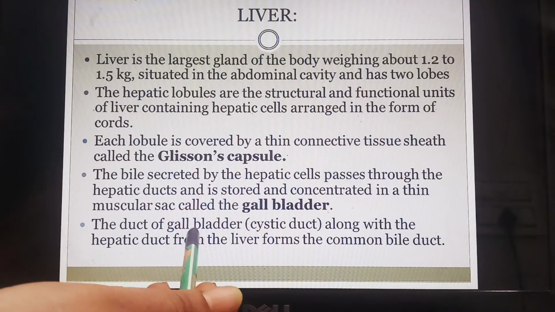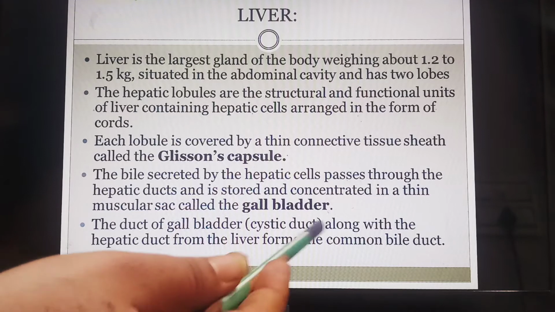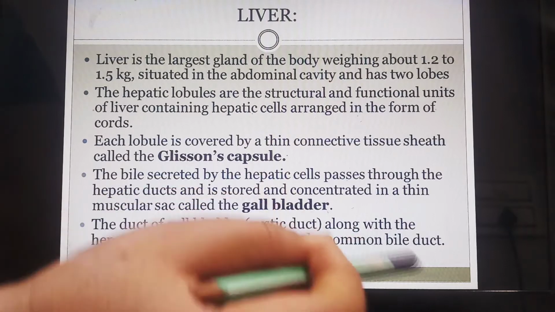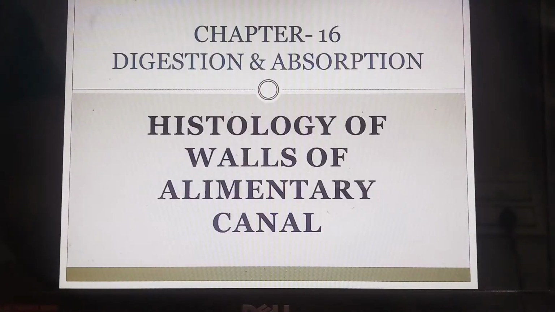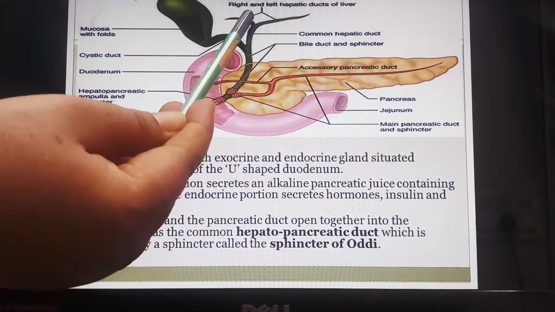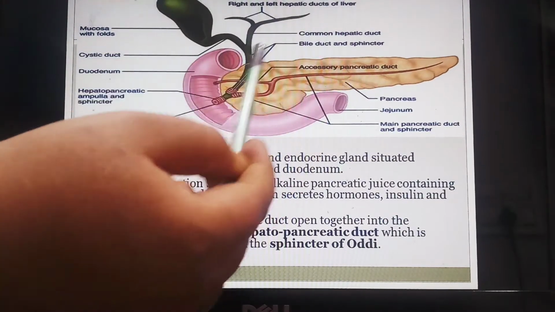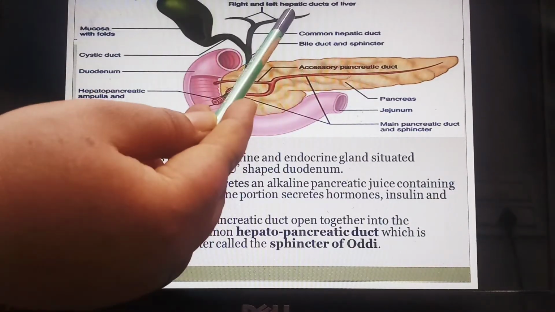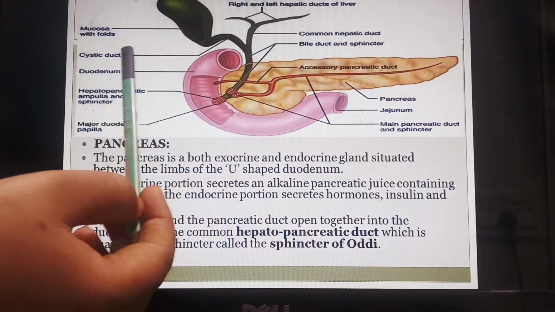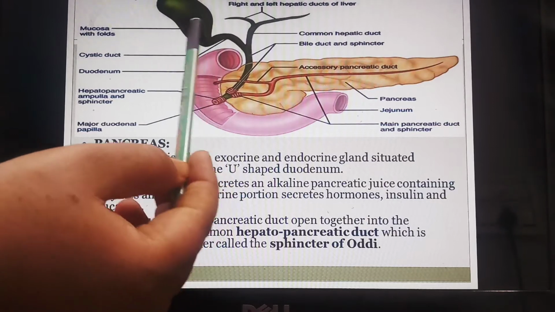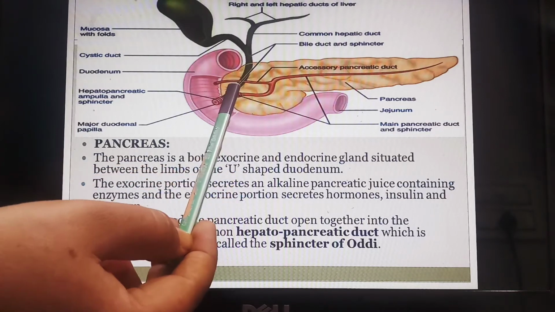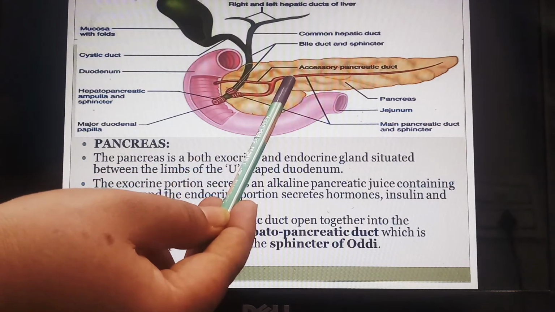The duct of the gallbladder, that is called the cystic duct, along with the hepatic duct from the liver, forms the common bile duct. So for this we need to move to this diagram. So here you can see these are the two ducts coming from the two lobes of the liver. They have not shown the liver over here, and this is the gallbladder. So from these two lobes of the liver, this is a common hepatic duct, and this is the cystic duct which is coming from the gallbladder, and they are making the common bile duct, which is further mixing with the duct coming from the pancreas.